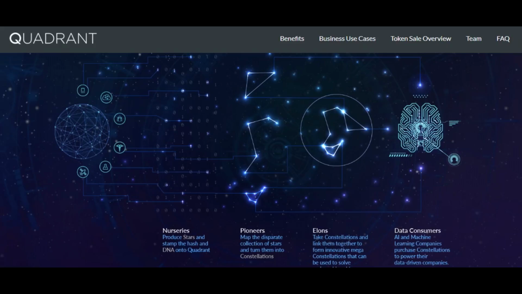Use case for Quadrant and constellations. Let us consider a real example of a data value chain for mobile location intelligence data. A government body is doing a project in which it wants to understand the most crowded roadways in the morning and understand where everyone comes from. To execute this study, the government will enlist a mobile location intelligence company to do this work.